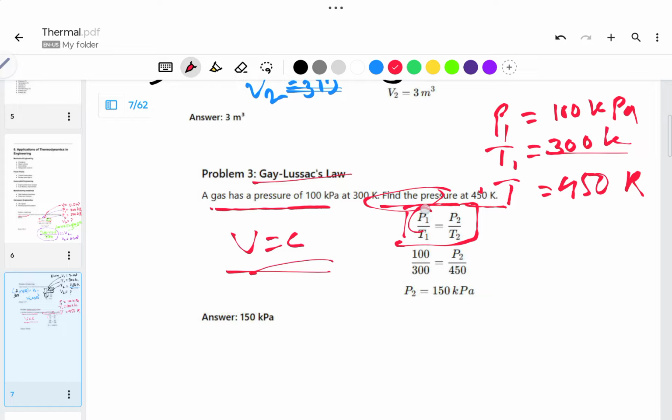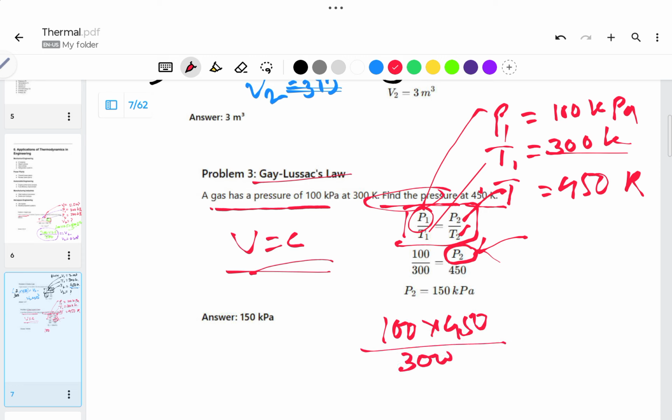Here P1 is given, T1 is given, T2 is given, and you need to find P2. In order to find P2, it will be 100 into 450 divided by 300, because when it moves to this side, the division becomes multiplication. So what is the P2 value here? 150